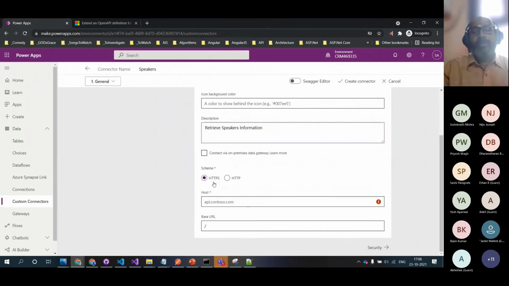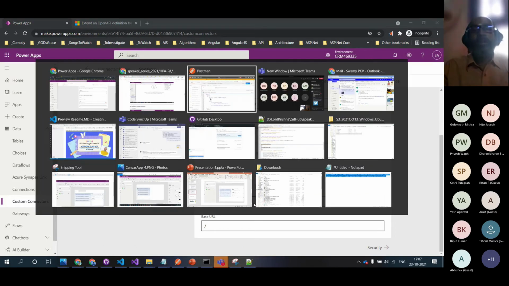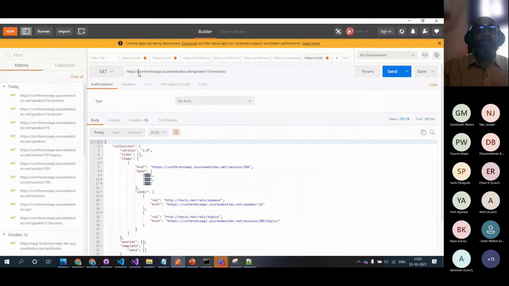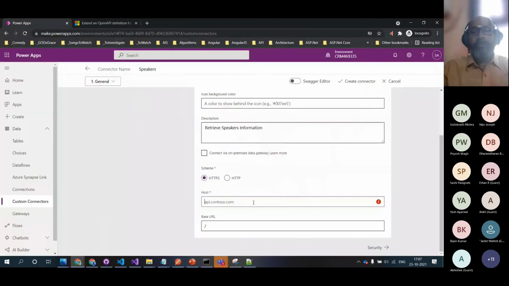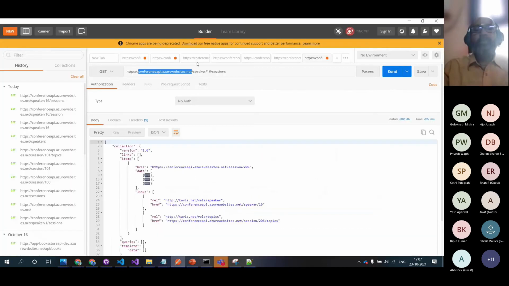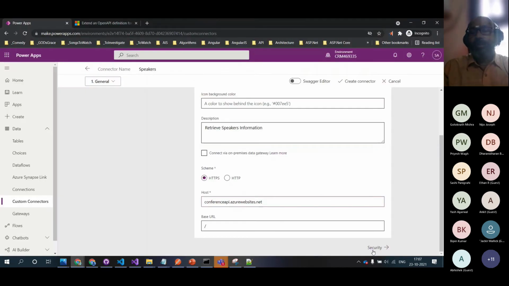So here it is the schema. This is giving the information that this should be the host name. From the fully qualified domain name, from the FQDN, we can strip this off. So how do you strip it off? It's from this one till here. So this one, https://, and the name of that host, that's the host. And the base URL is where you can hit that endpoint. Okay, that should be there.